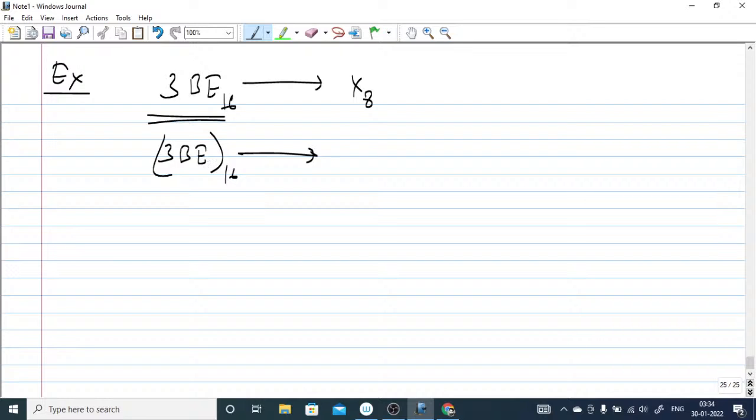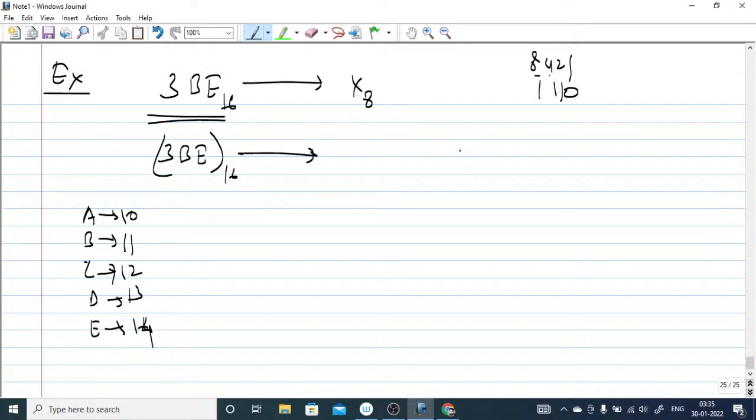A is 10, B is 11, 12, 13, C, D, E, that is 14. So 14 means 8, 4, 2, 1: 8 plus 4 plus 2, so it must be written 1110.